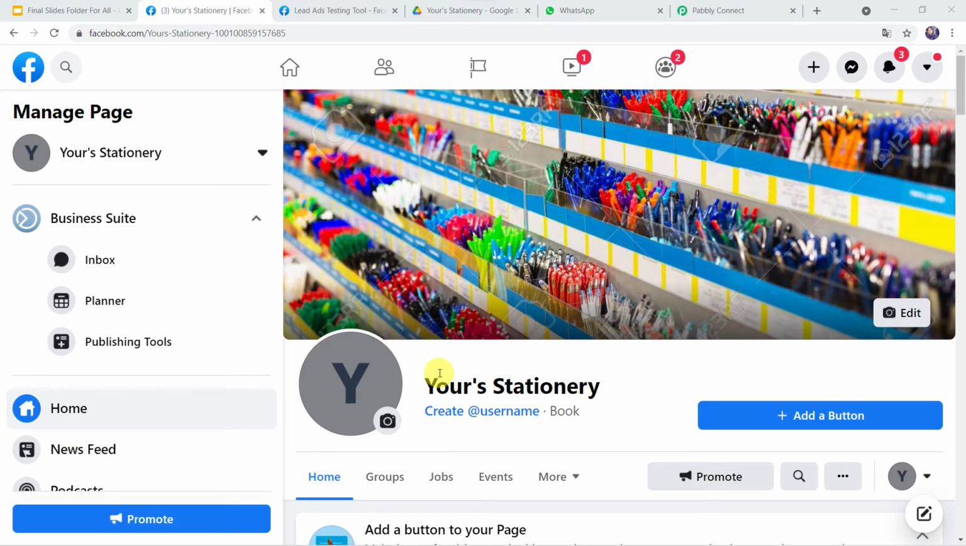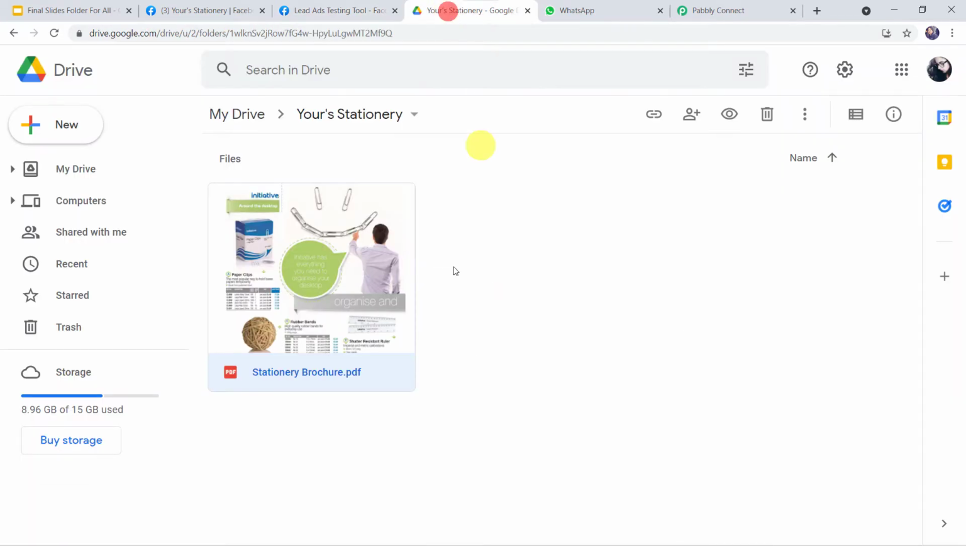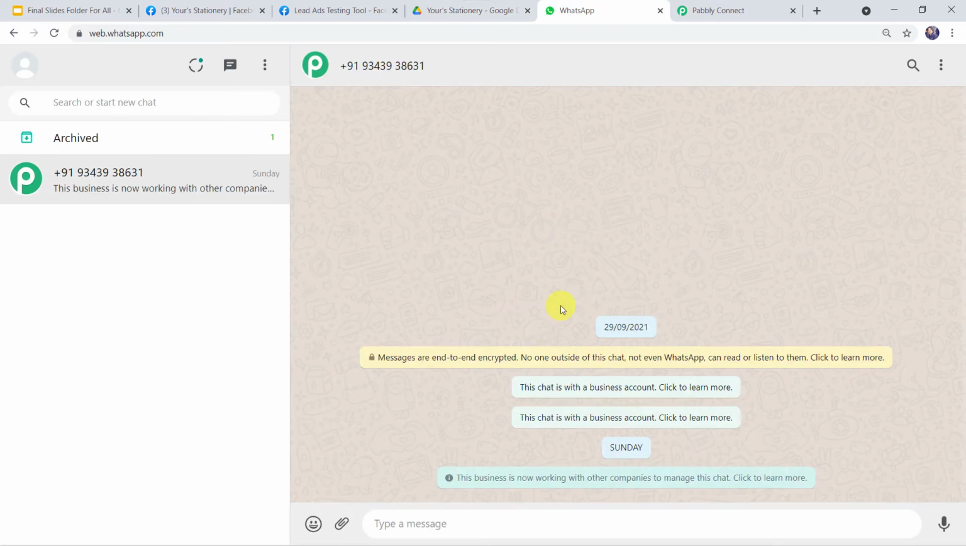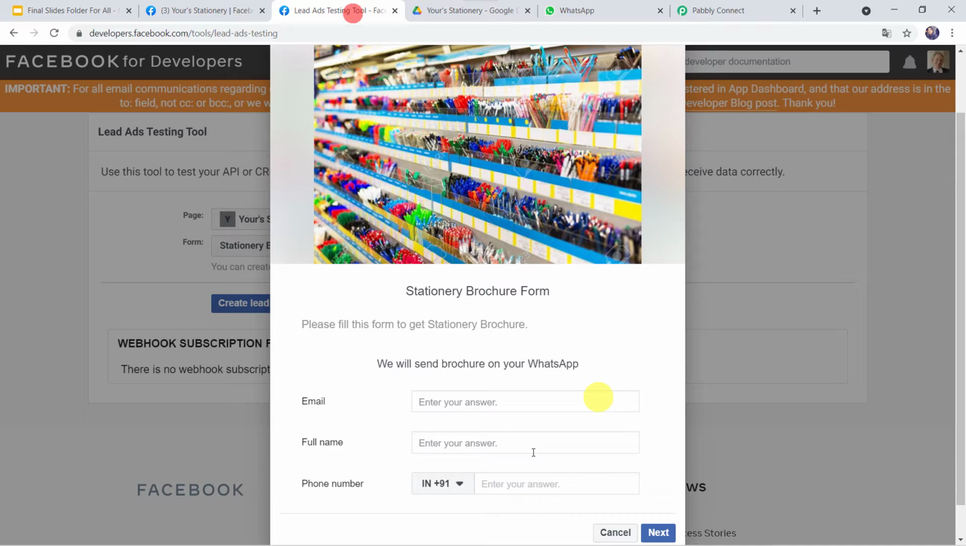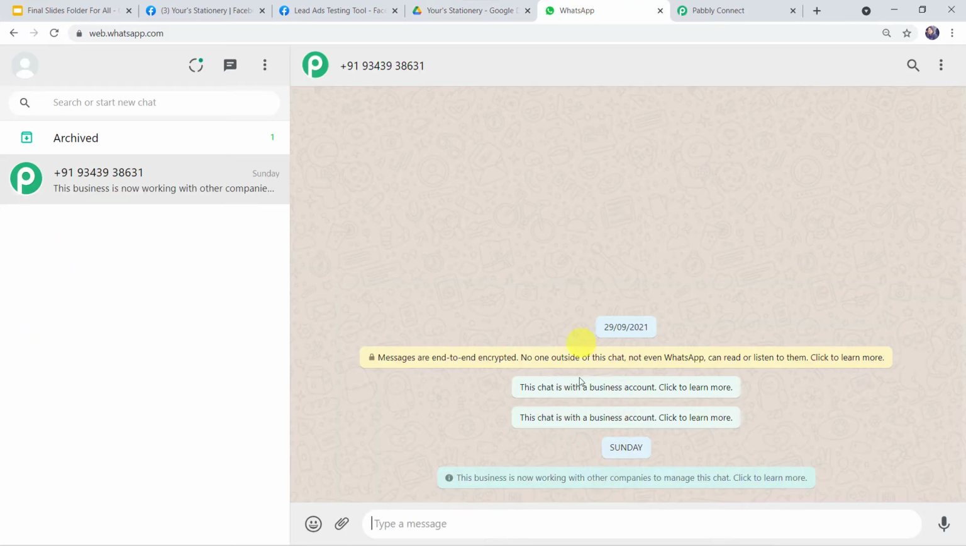So this is my Facebook page. I have given the name as Yours Stationery. This is my business name. This is the Facebook lead ad form. And this is the brochure, stationery brochure, which I have saved into my Google Drive. And this is the WhatsApp number of the customer. So now I want that whenever a customer fills this particular form, automatically my business brochure, which is saved into my Google Drive, it should be sent on the WhatsApp number of the customer over here.